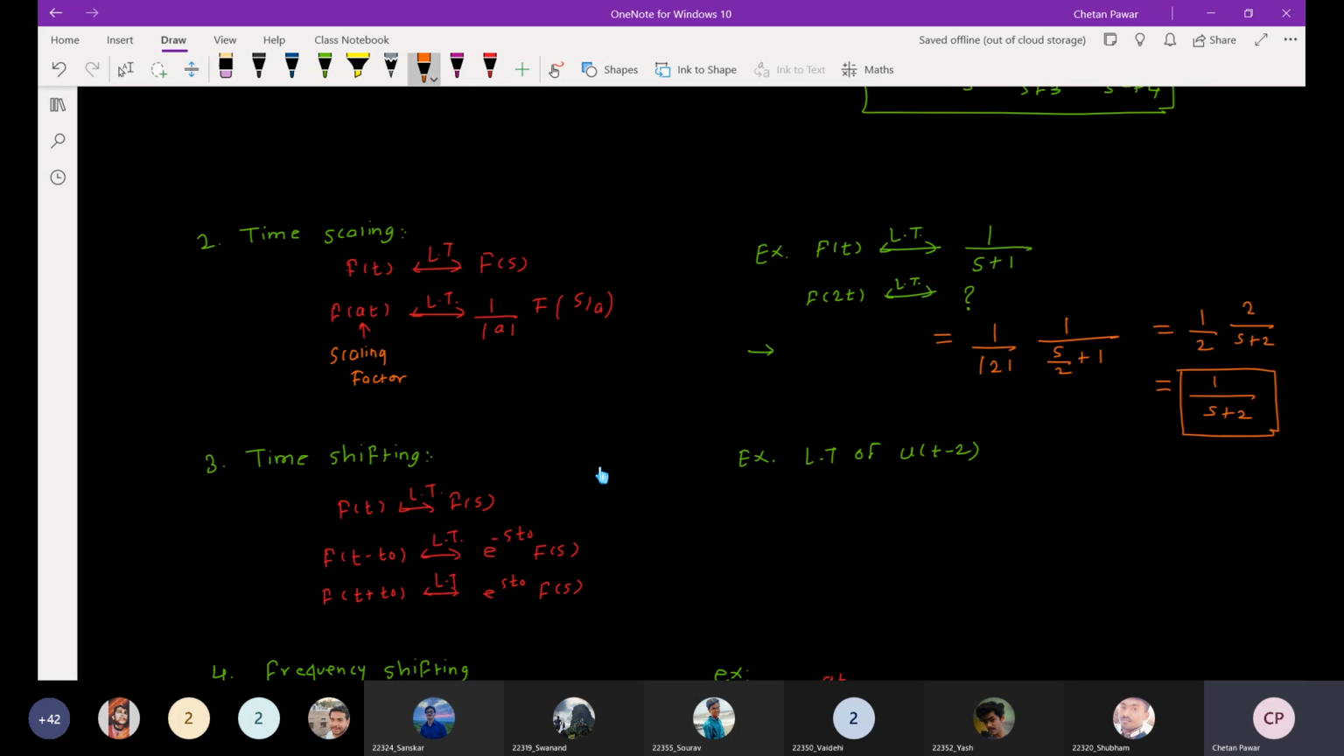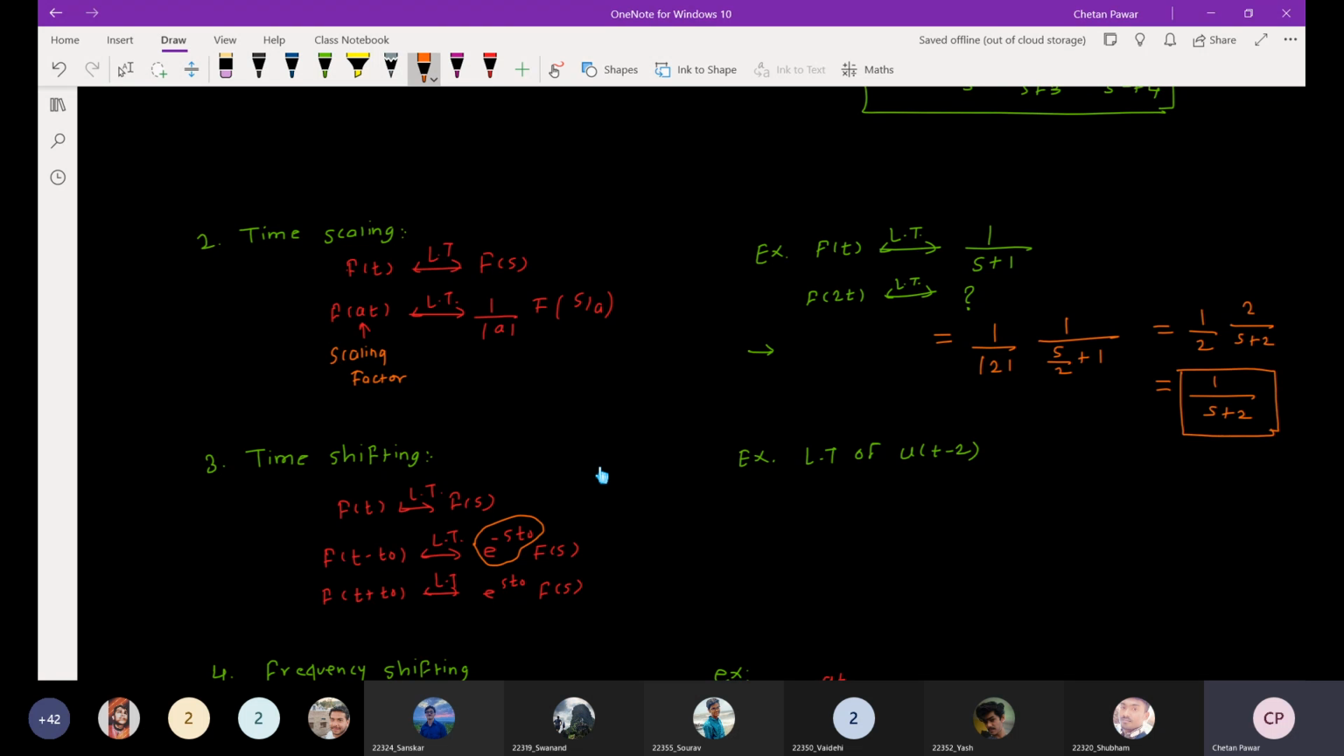So like this you can apply the time scaling property. Here I have given simple examples so you just get to know about the properties. Then we talk about the time shifting property. What is meant by the time shifting property? We shift the signal in the time domain, and in the frequency domain or the Laplace domain, what happens? The phase shift will get changed. So here the phase shift change is e raised to minus s t naught.